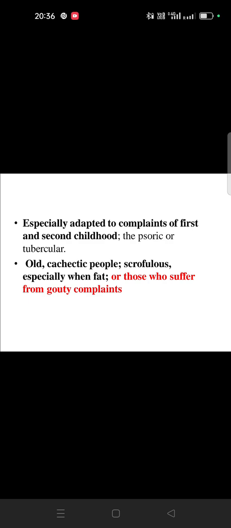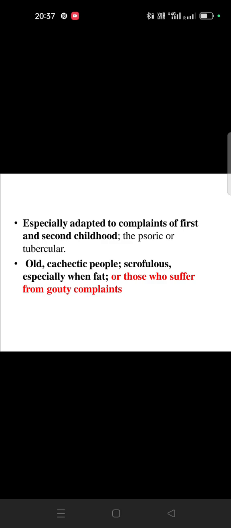Okay. If the patient in either age has any complaint, then we can think of Baryta carb, especially of psoric or tubercular origin. If you are talking about psoric or tubercular origin, we can take examples like tuberculosis, or any itching or skin eruption in the patient. If we get this type of symptoms, we can think of Baryta carb.